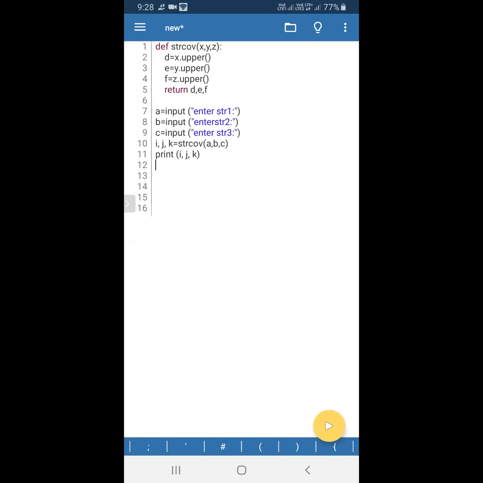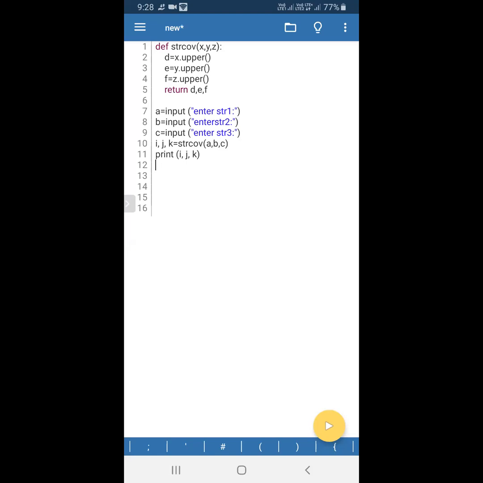Now, in the last program before modification, r was received. What was the data type of r? Tuple. Okay, so it will receive in the form of tuple.